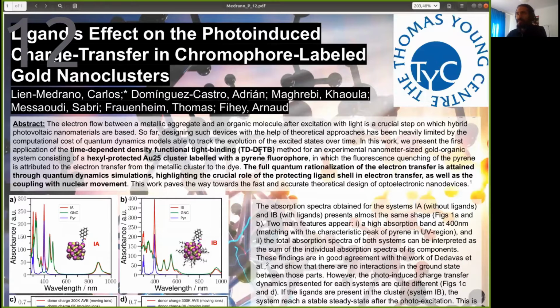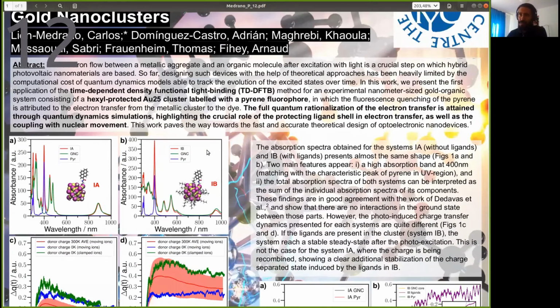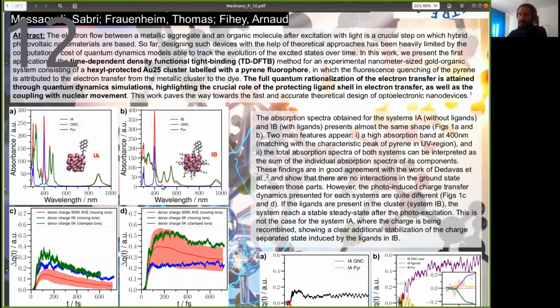Hello everybody, this is a short introduction to my work presented at the Congress, called the ligand's effect on the photoinduced charge transfer in chromophore-labeled gold nanoclusters. Within the real-time time-dependent density functional tight-binding method, we perform non-adiabatic molecular dynamics within the Ehrenfest approach in order to study the optical properties and the charge transfer processes in an exit-protected gold sulfur cluster labeled with a pyrene